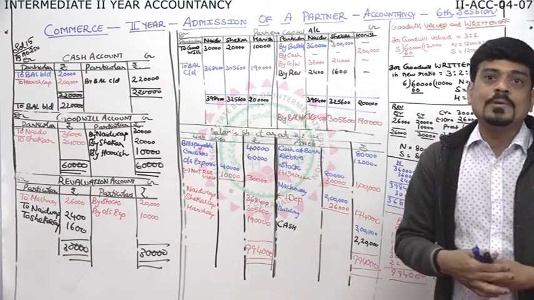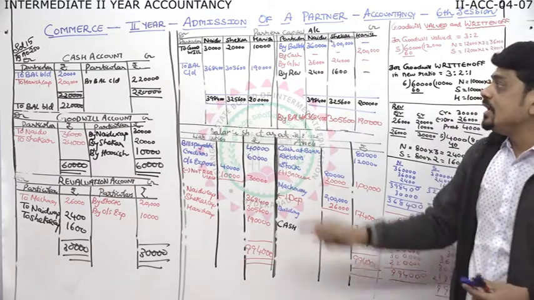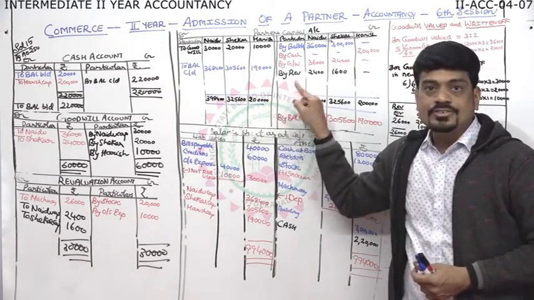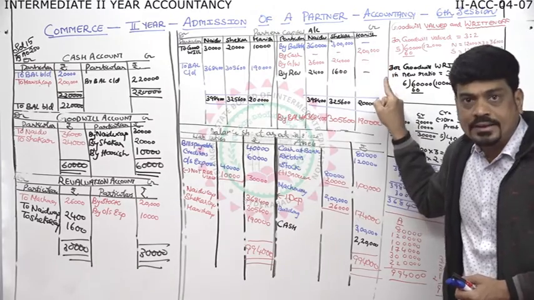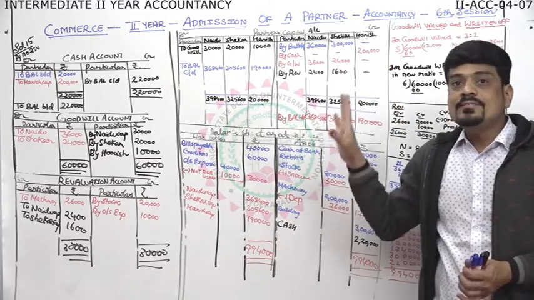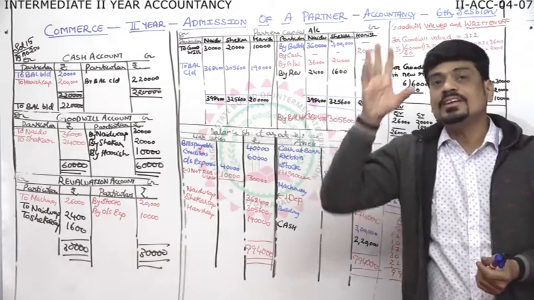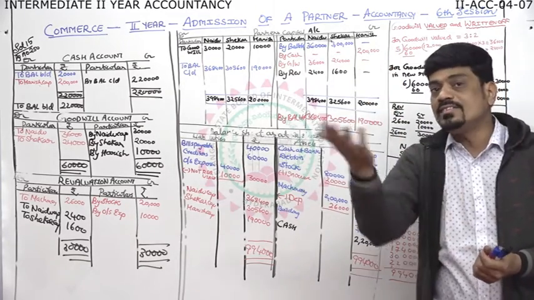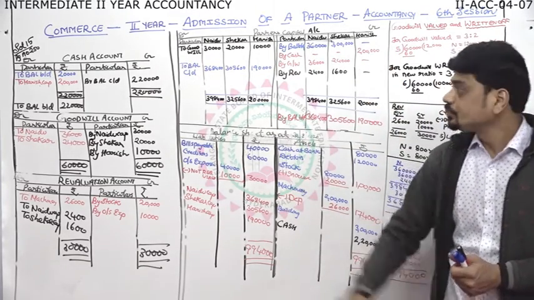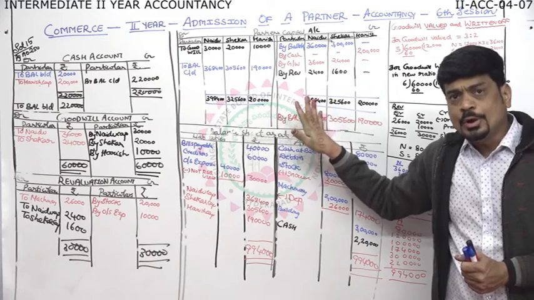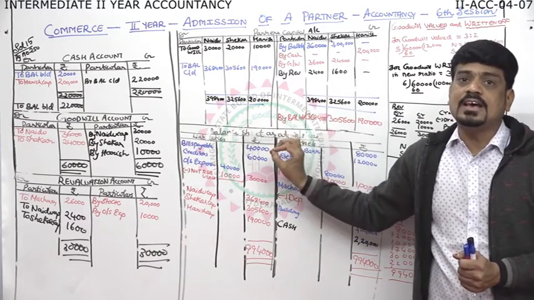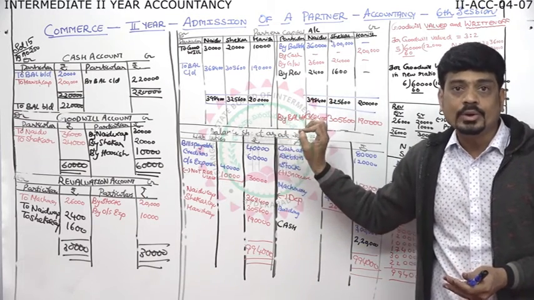Only the difference will be what? The difference will be whatever profits are to be distributed, it will be among all partners. And when we'll close the partners' capital, we'll settle the account whoever is retiring. That only will be the difference. That we'll discuss in the next session. But examination point of view, 90% chances are there for admission only.